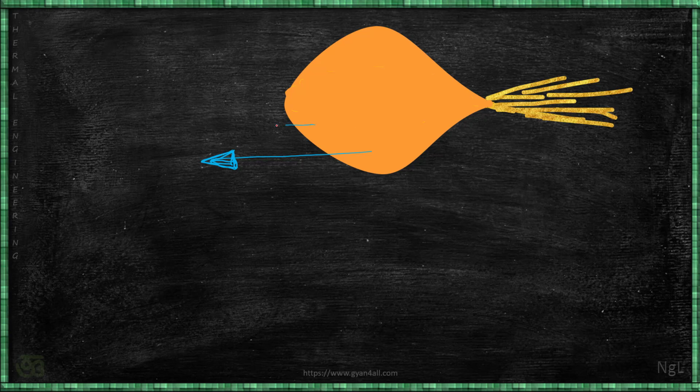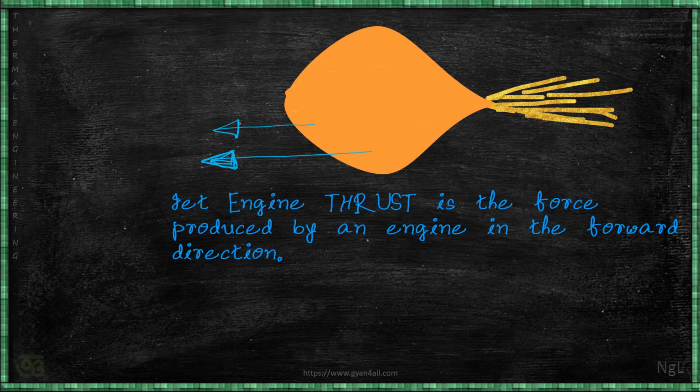So the thrust is in the forward direction. In such a case, what we need is continuous high pressure gas inside the balloon or vehicle, so that it can continuously move forward. In a jet engine, thrust is the force produced by an engine in the forward direction.